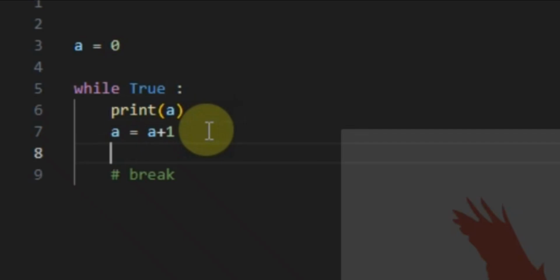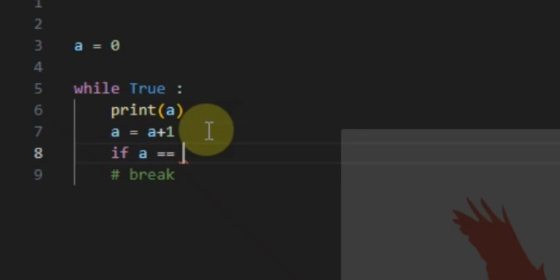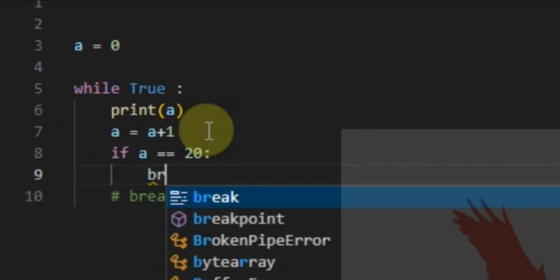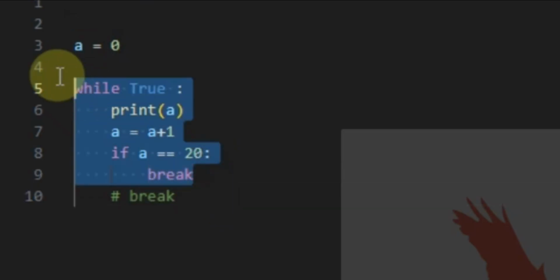I can write a condition under it to help. Let's say if a is equal to 20, break. If a is equal to 20, stop this loop. Let's run and see that.